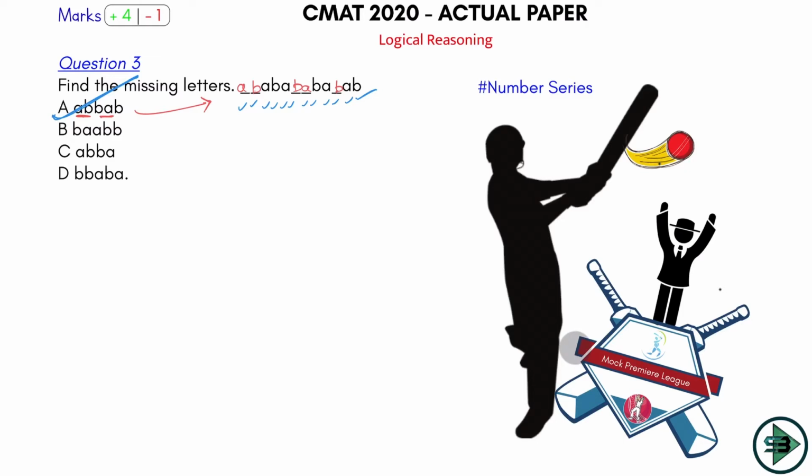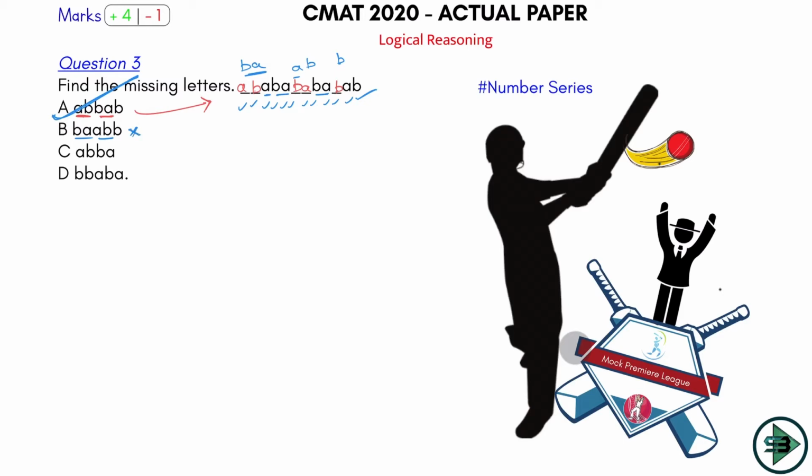You will get the pattern only with option number A. If you would have thought you could start with any other option, yes, you could have started, but then you wouldn't have got the pattern here. So if I put this second option, say this is BA, then this is AB, and this is B. Okay, is there any pattern that I am getting? BAA, then BAA, then BBA. Okay, so the pattern here is BAA everywhere, but here I got BBA, which means option number B is not the answer.